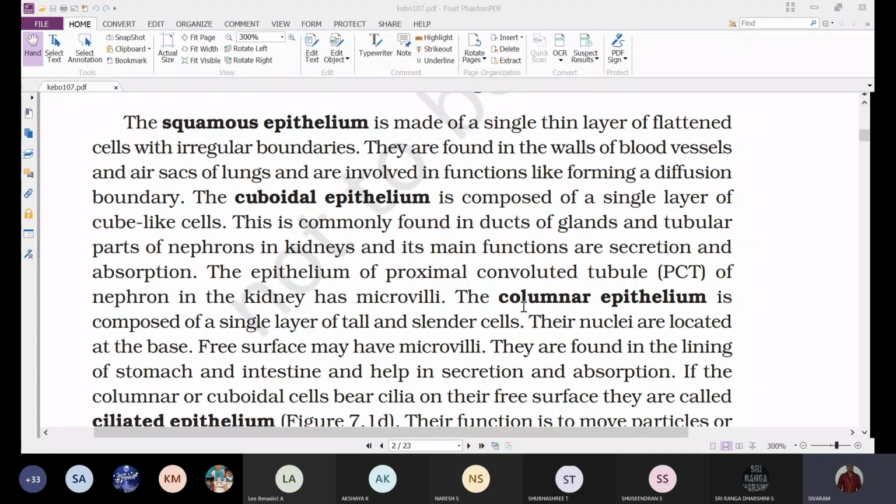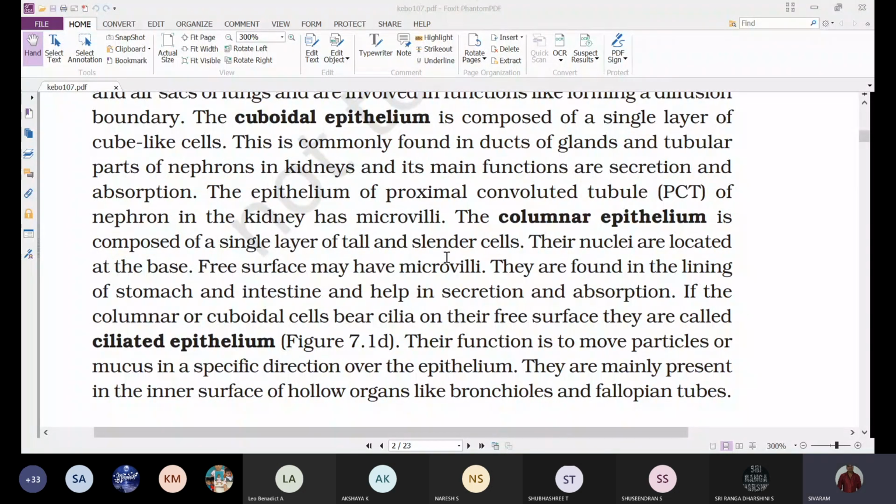Next, columnar epithelium. The columnar epithelium is composed of a single layer of tall and slender cells, like a pillar. Their nuclei are located at the base, and the free surface may have microvilli. They are usually found in the lining of the stomach and intestine, and help in secretion and absorption.